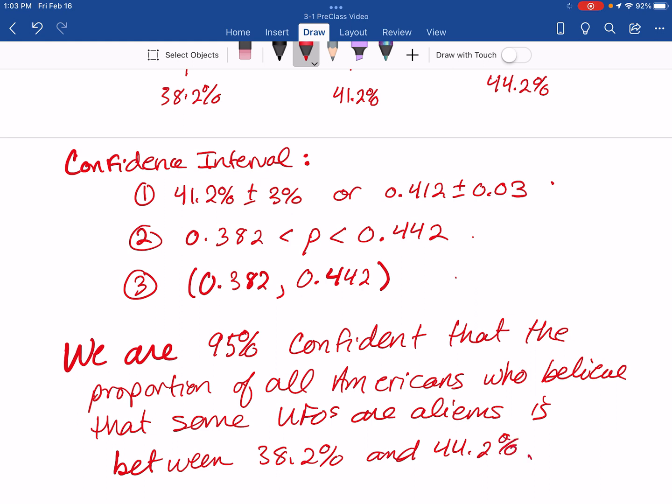And we said all because our confidence interval is about the entire population, not about our sample.